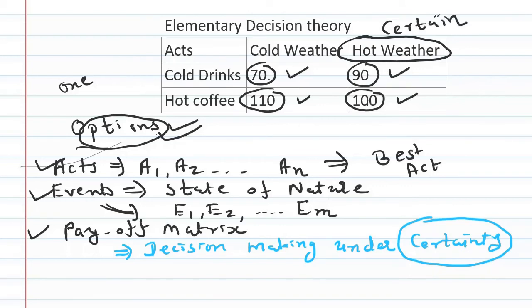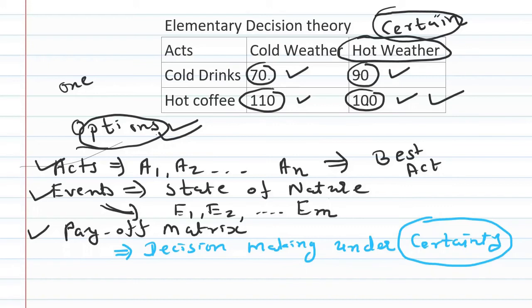If you are certain that the weather is going to be hot, then obviously your decision will be to select hot coffee only, because in advance you know the future. So in that case, your decision making process does not require any complicated techniques.